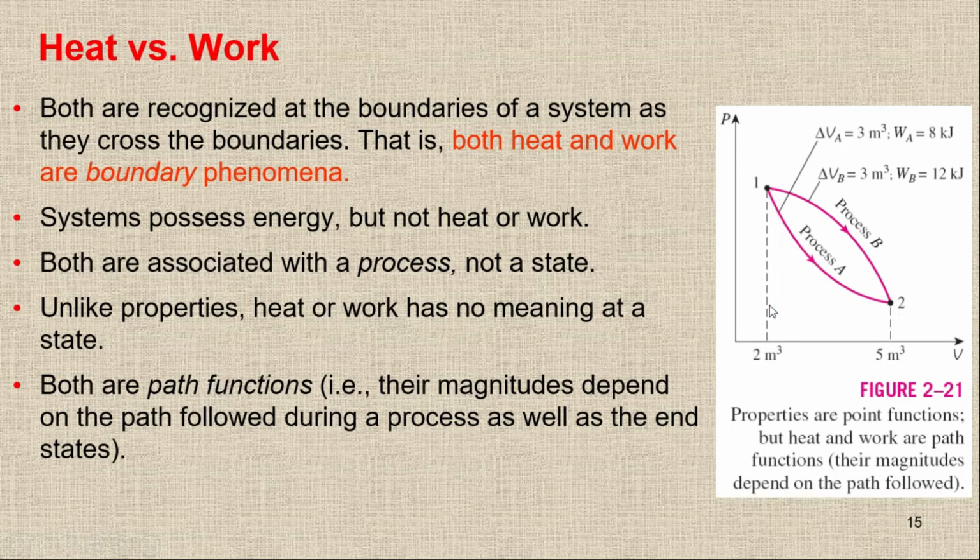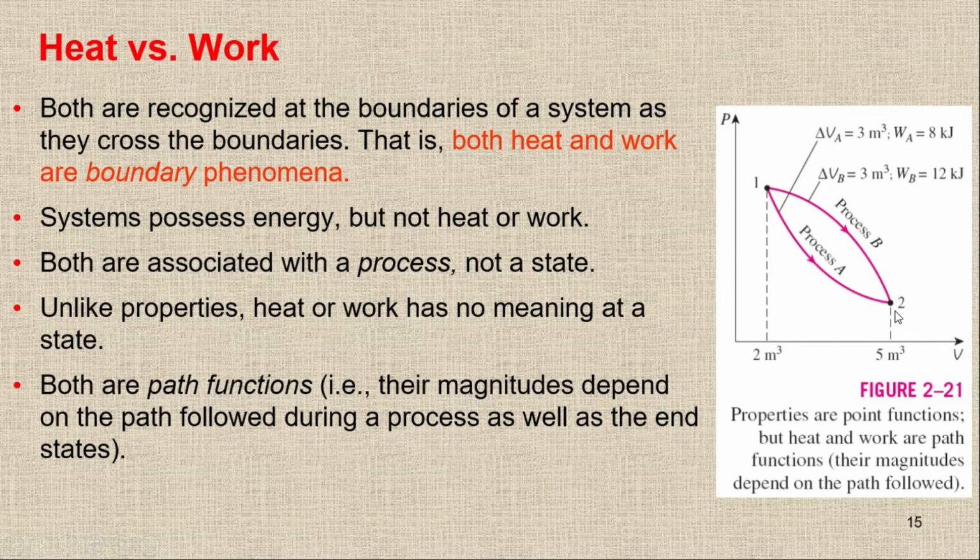At point number 1 we have a volume of 2 meter cube, and at point number 2 we have a volume of 5 meter cube, and we have different processes, process 1 or process A, and then process B. If we're talking about a point function, a property, and I'm checking delta V between 2 and 1, or V2 minus V1, in both cases I'll get simply 5 minus 2, which is equal to 3 meter cube. So delta V is 3 meter cube, because we are only checking the state, only checking the point.